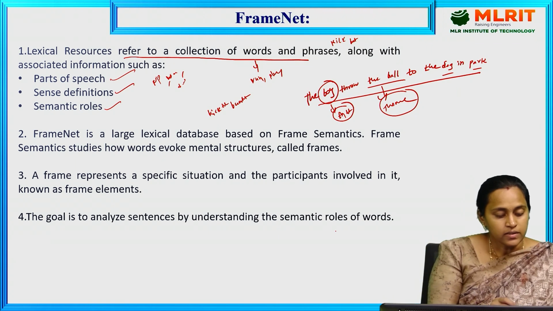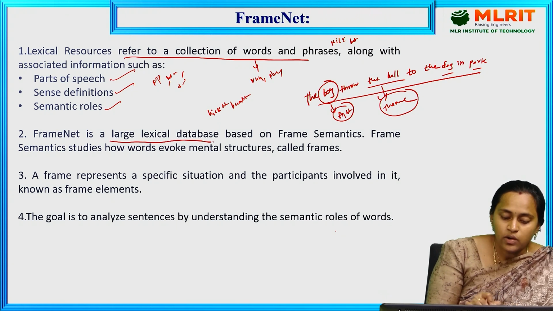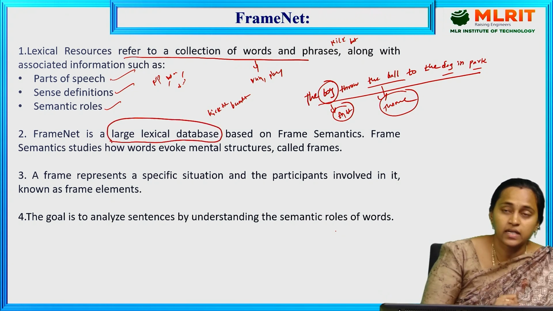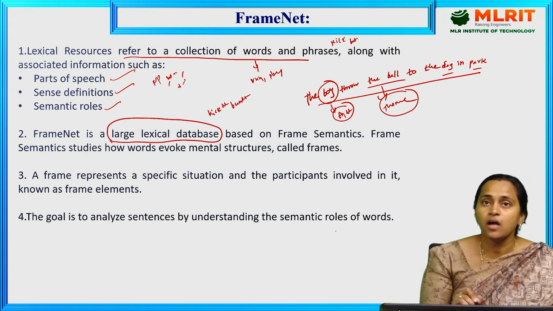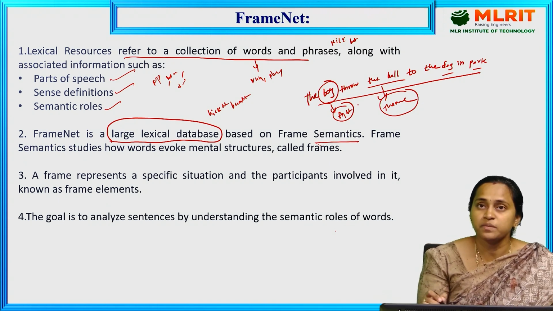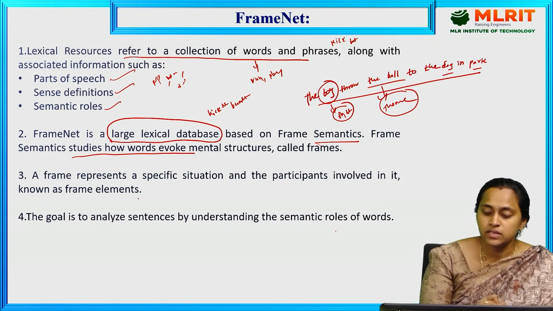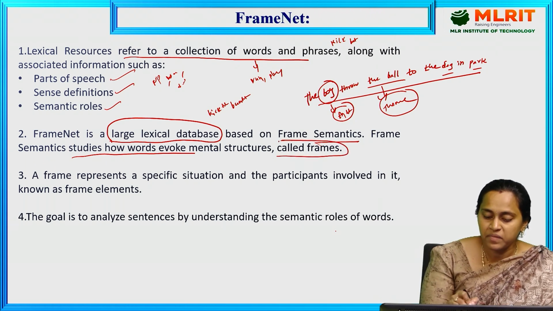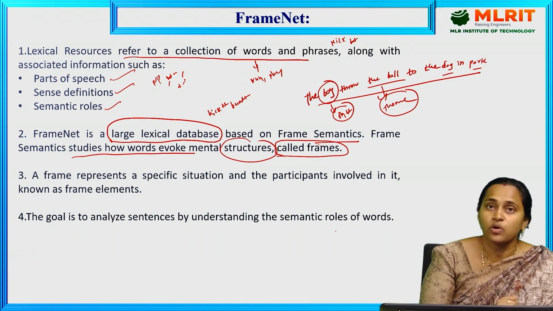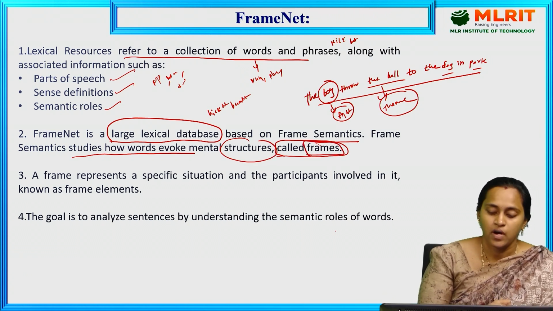Come to the second point, the definition of FrameNet. FrameNet is a large lexical database. It contains semantics, that means different types of semantic roles. It studies how words evoke mental structures called frames. That means the semantic structure is called a frame. This is the definition of FrameNet.